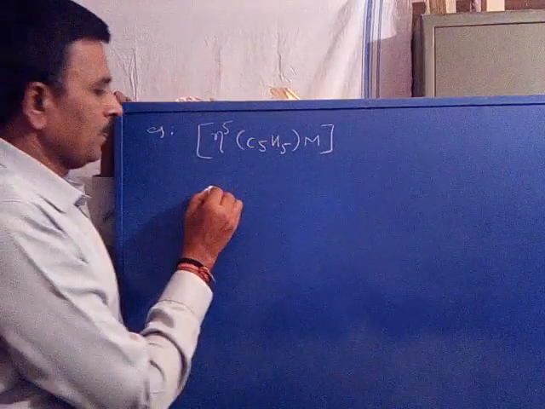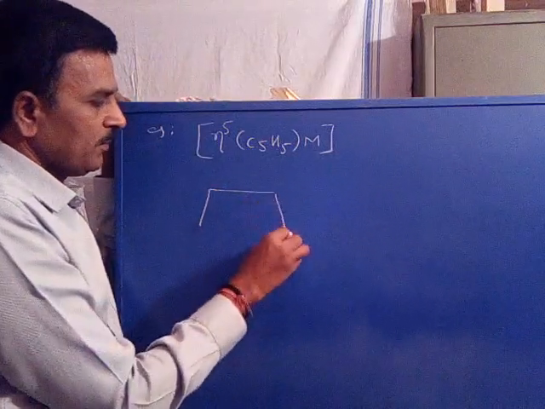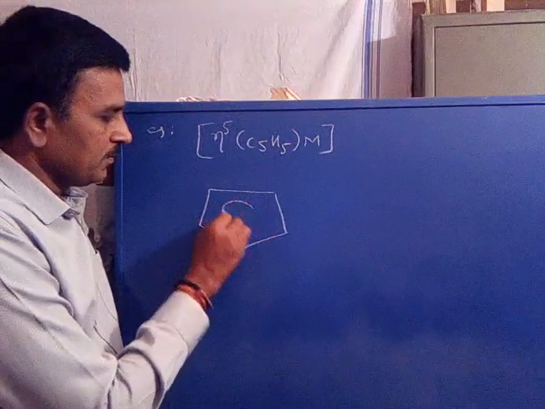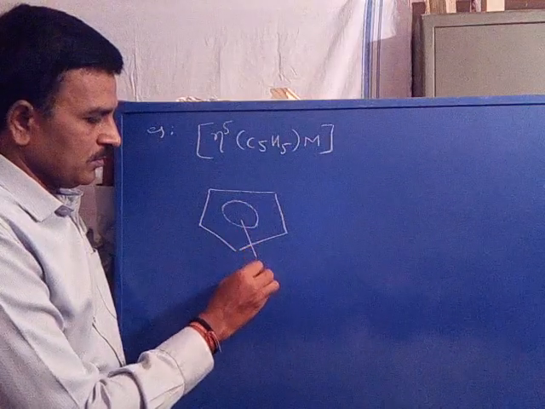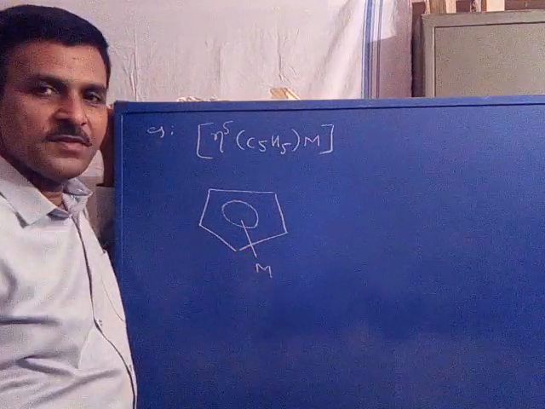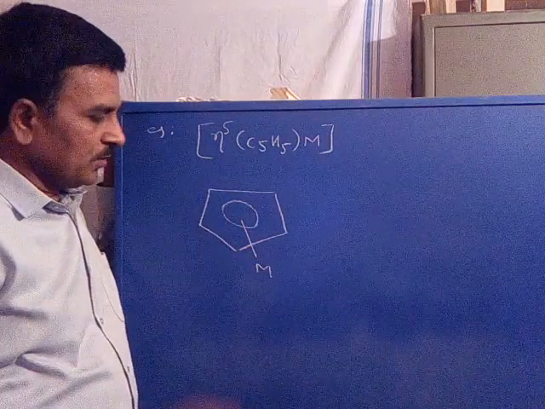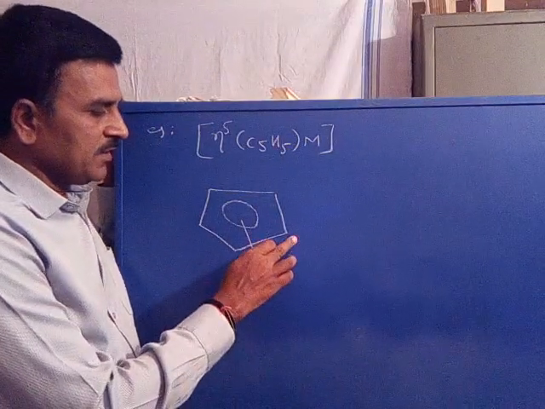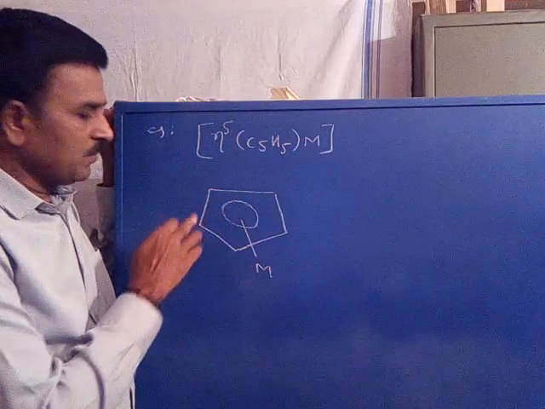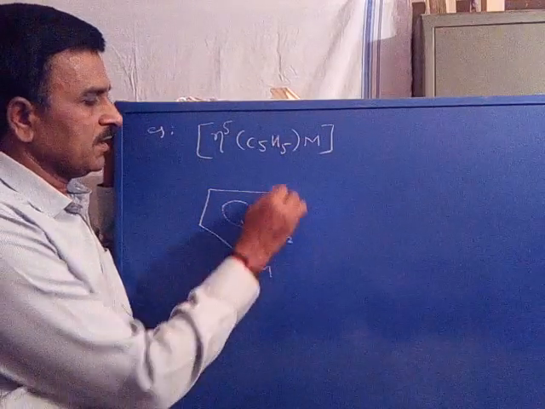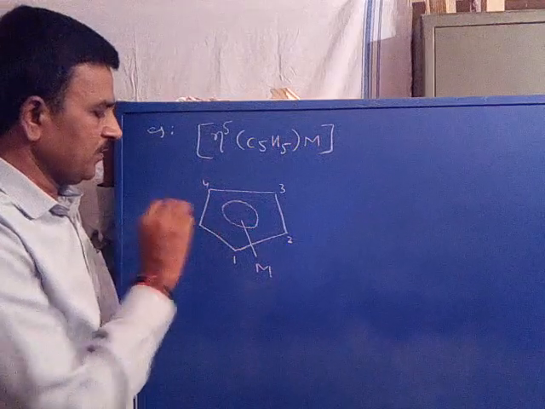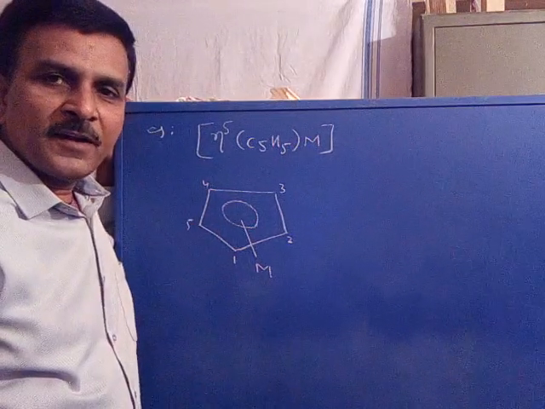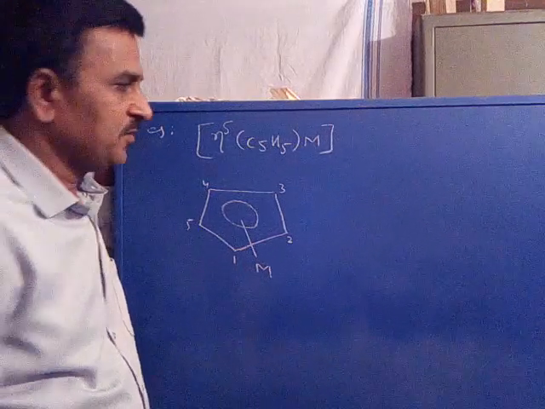That is, a cyclopentadienyl bound with a metal ion through a hybrid structure. This is the structure. So a metal ion may be attached with this carbon, or this carbon, or this carbon, or this carbon, that is, the first carbon, second carbon, third carbon, fourth carbon, or fifth carbon. Is it clear? Now, consider the NMR spectrum when recorded at room temperature.